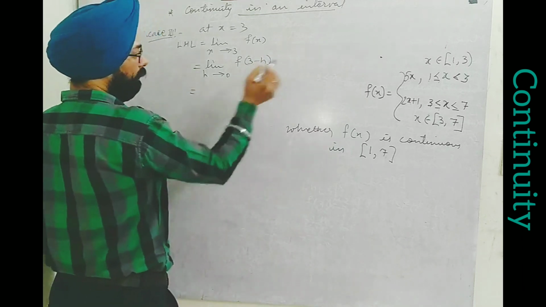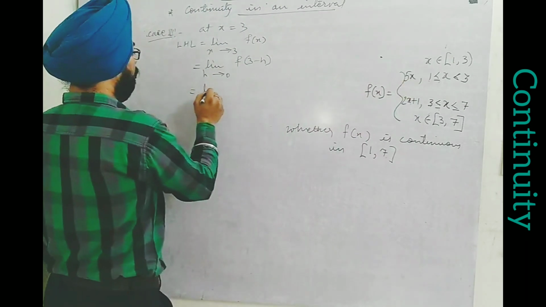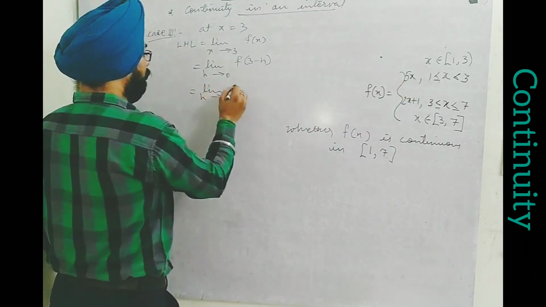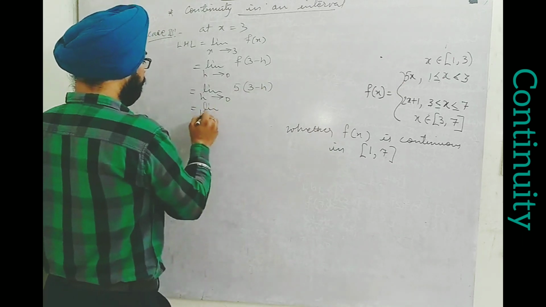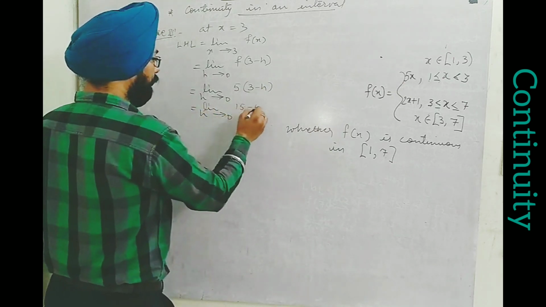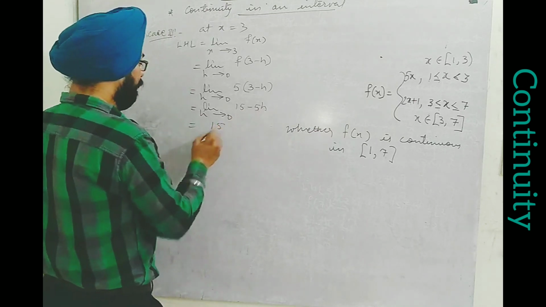Now we find the left hand side is smaller than 3, so 5x will be taken. Limit h tends to 0 of 5(3 minus h), that is 15 minus 5h, and if I replace h by 0, I find 15.